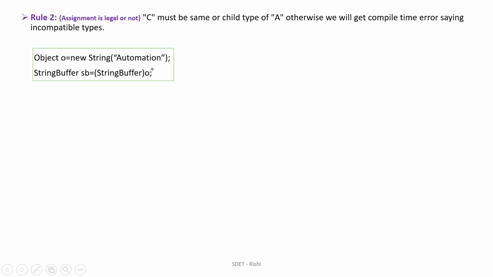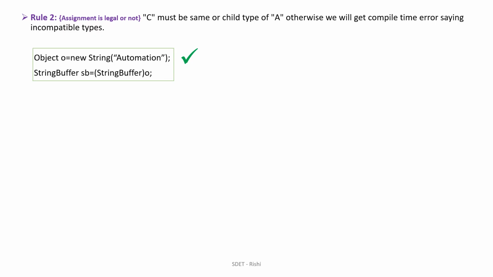According to whether the assignment is legal or not, C must be the same as A. This one is the same as A, or a child of A. Since C and A are the same, it is legal. If it is Object, that is also legal according to rule 2.